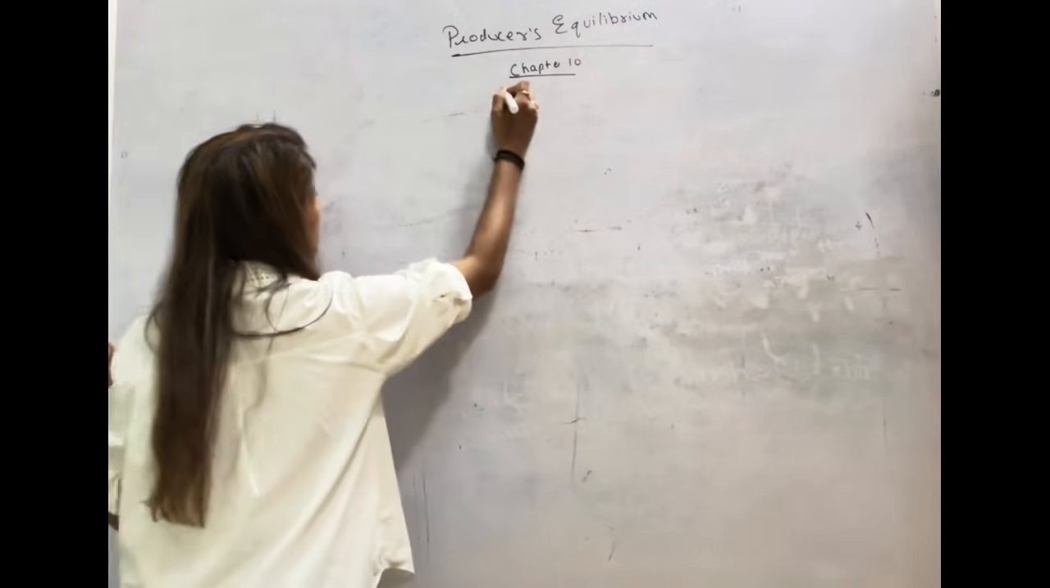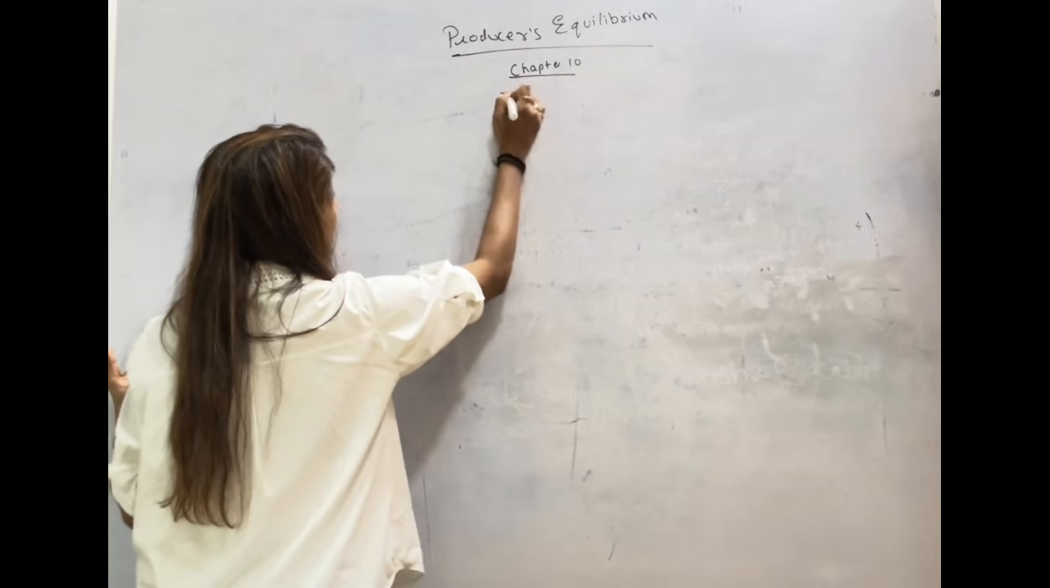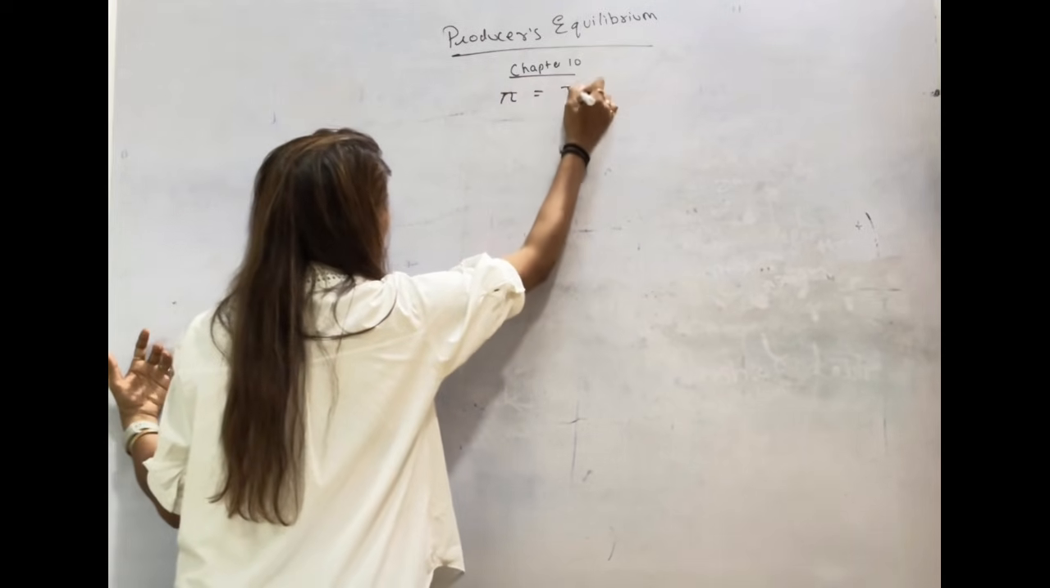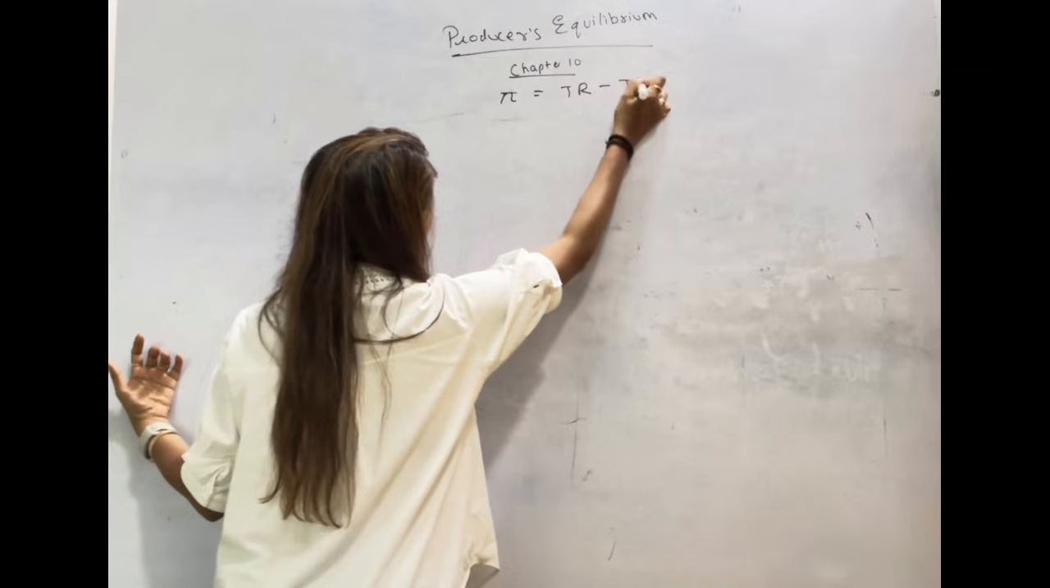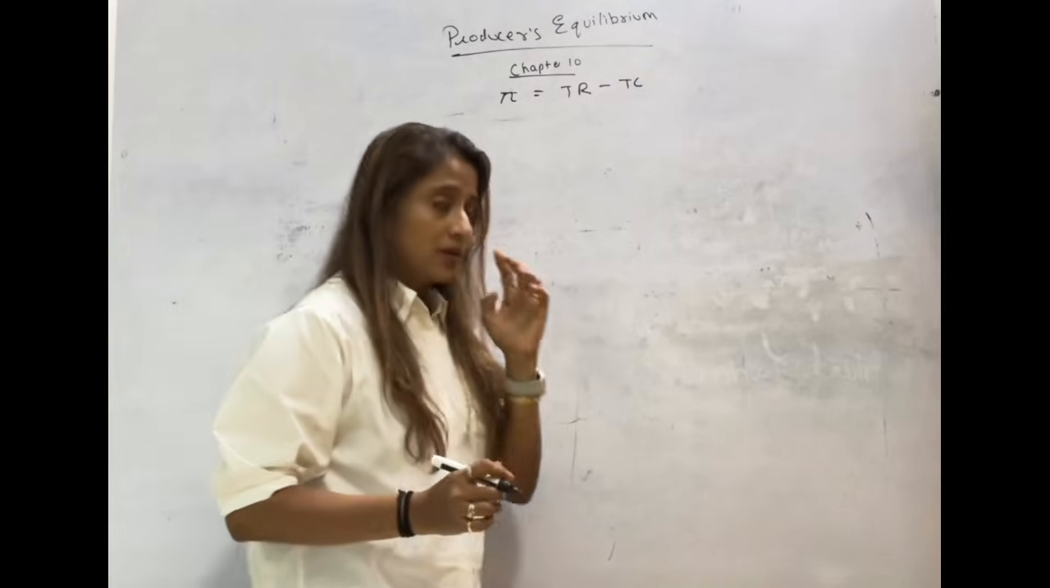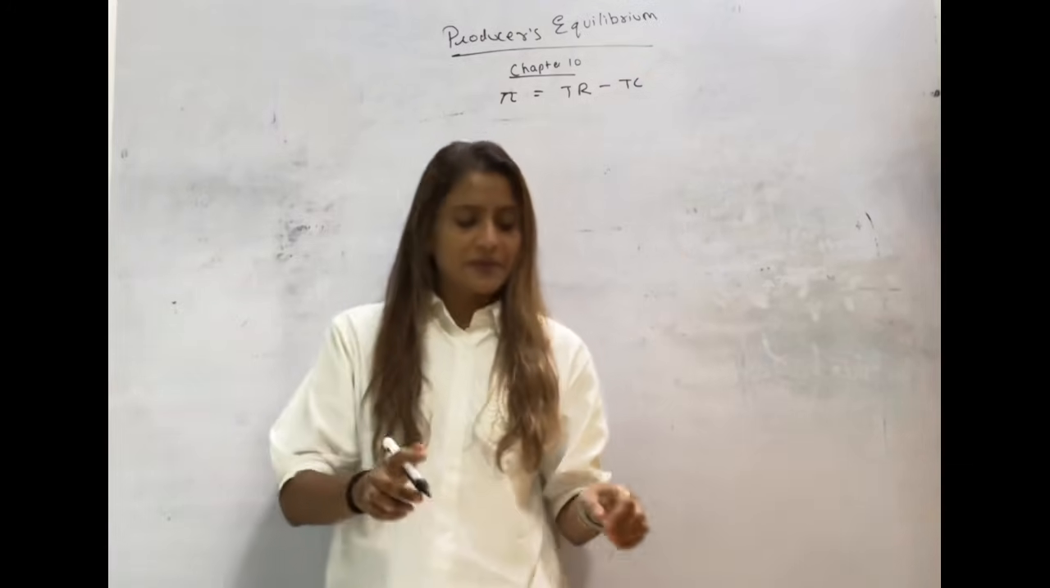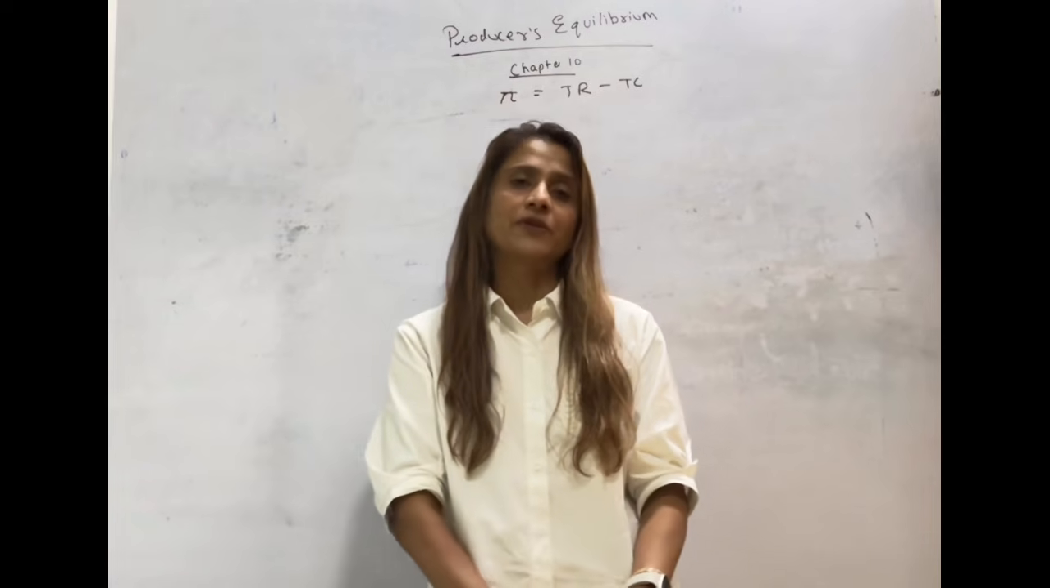Producer wants to make profit. This is a symbol for profit. So profit is equal to total revenue minus total cost. As the difference between revenue and cost is more, profit also will be more.